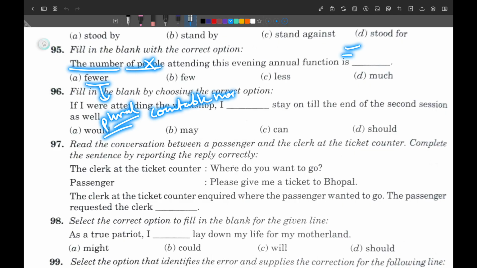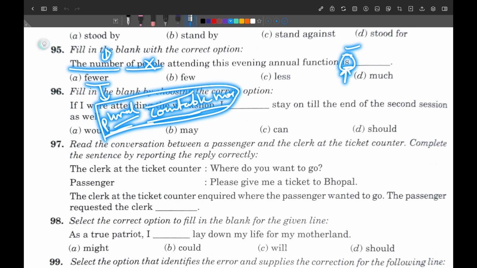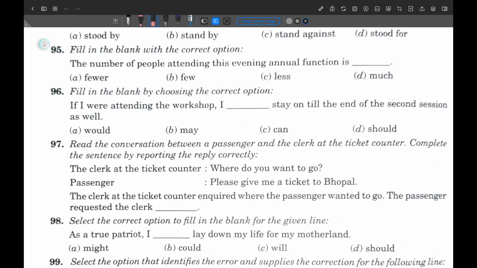And you know very well, the verb is is used here, so it must not be talking about the plural, and because of this is is used here, so fewer will not be correct. Now few gives a negative sense, so it can't be used either.